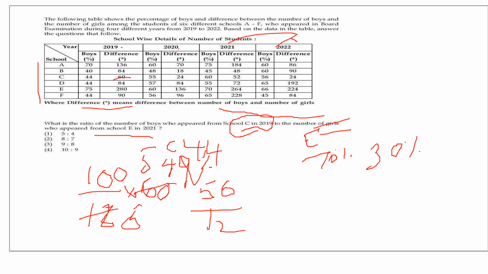So now find out the number of the boys. How many percentage appeared? 44%. So 44%, what will be the total? The total is 100.